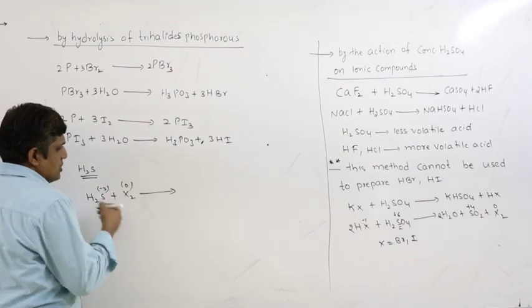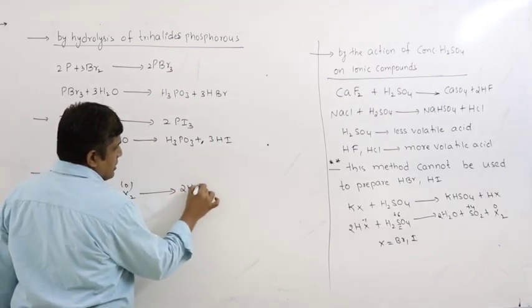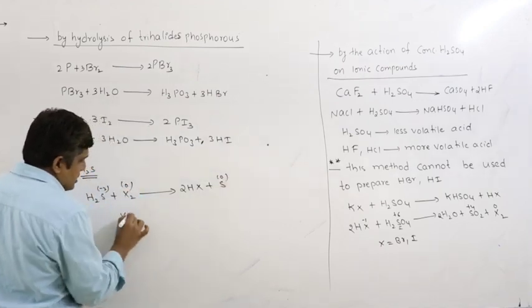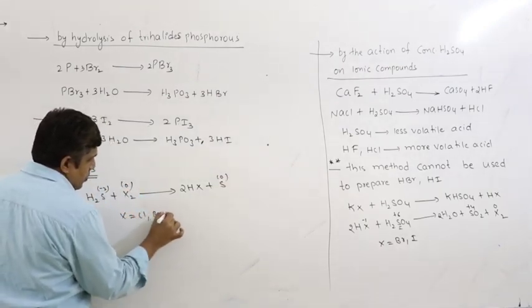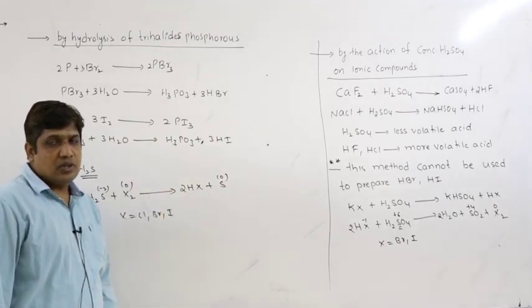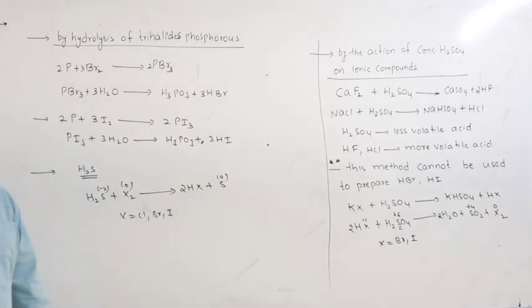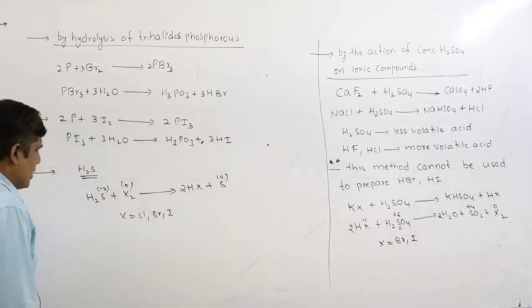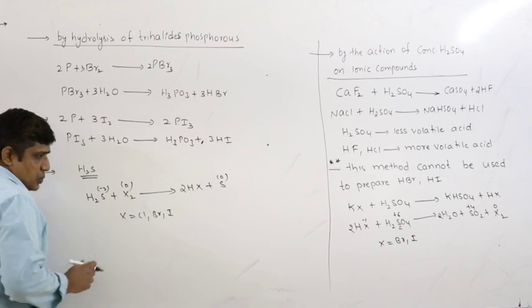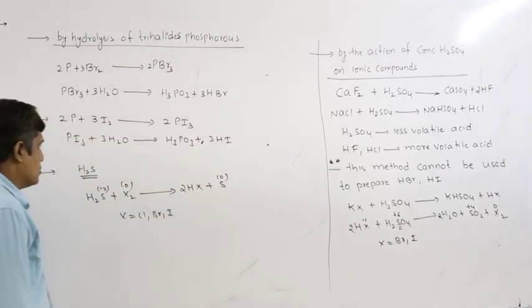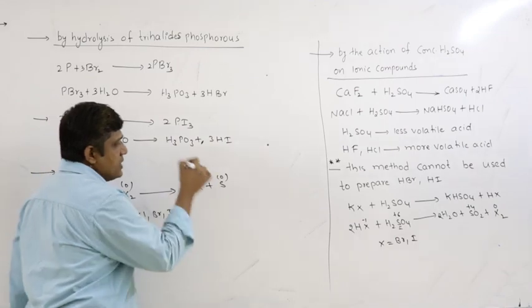It reduces the halogen, resulting in the formation of HX plus sulfur. This X should be chlorine, bromine, or iodine. If you use fluorine, you will get SF6, because fluorine is more reactive and SF6 is more stable. We have already discussed that point. Anyway, when H2S reacts with X2 on heating, you will get 2HX and sulfur. So, this is minus 1.